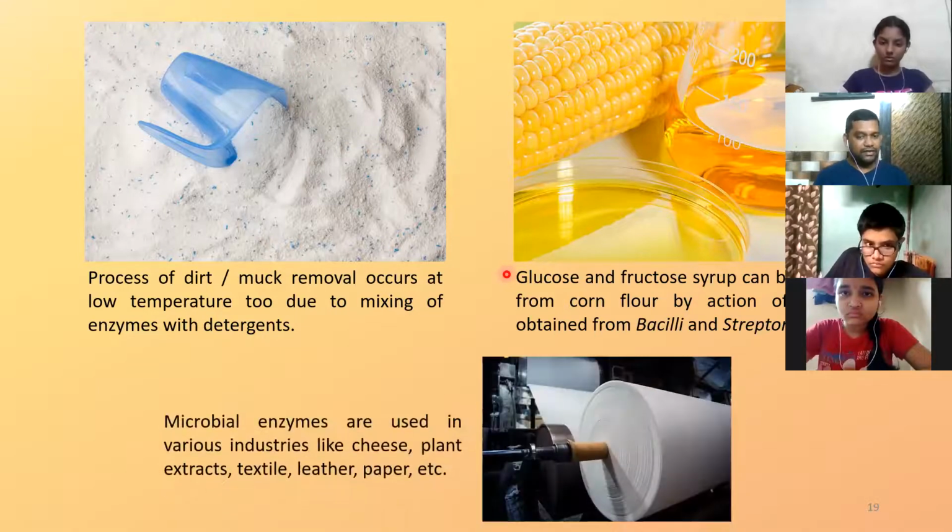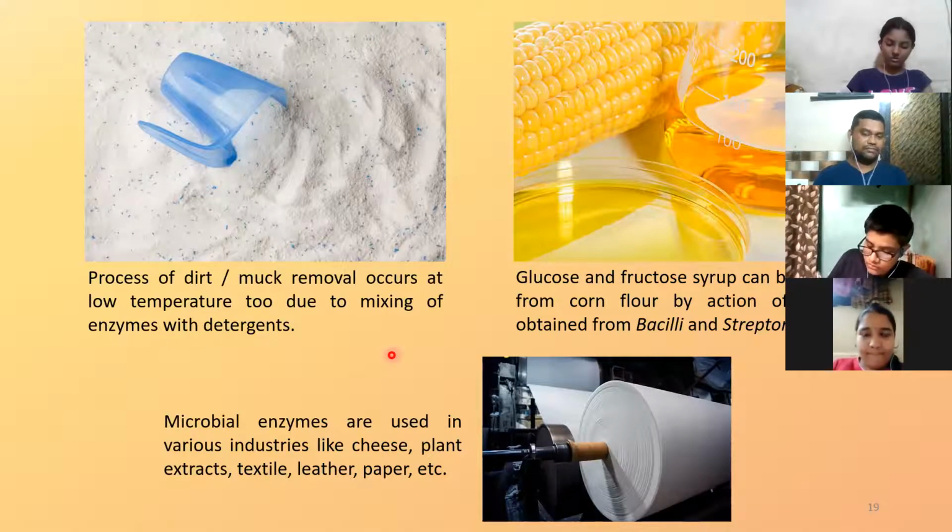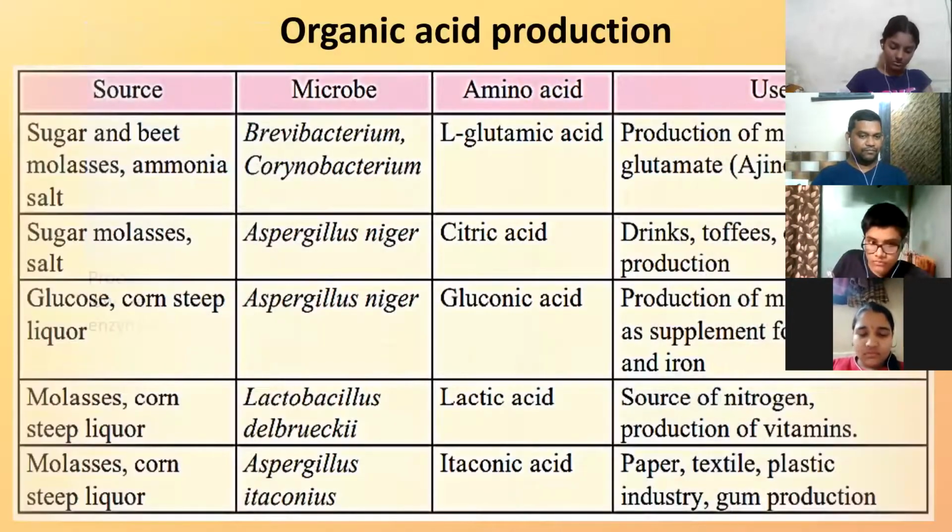Another way in which microbial enzymes are used is in industries like cheese, plant extracts, pigments, textile industry, leather industry, paper industry. Microbial enzymes are used in all these places. Since microbial enzymes are useful in lots of such applications, you can obtain them at the industrial level by the fermentation process using these microorganisms. Is that clear, everyone?